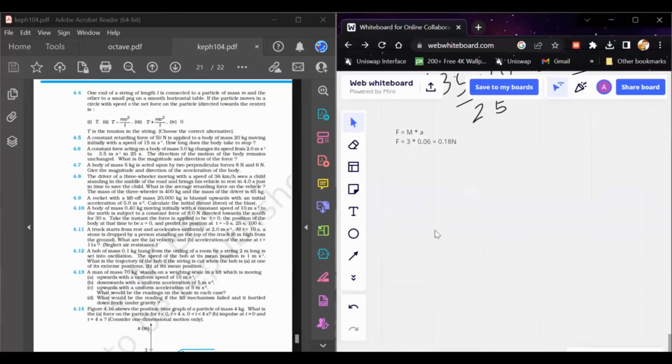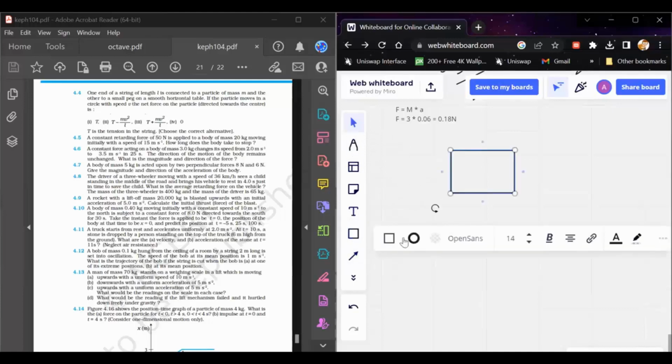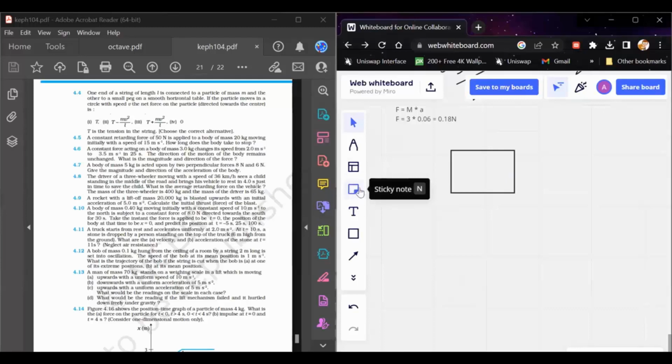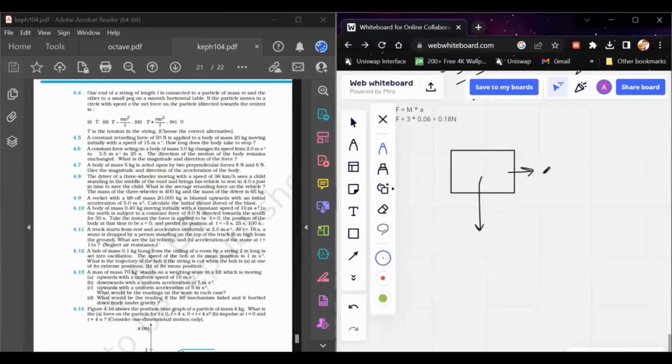If we move to the next question, it is given that a body of mass 5 kg is acted upon by two perpendicular forces of magnitude 8 Newton and 6 Newton. Give the magnitude and direction of the acceleration of the body. Let's say in this problem, this is some body and it is acted upon by two perpendicular forces.